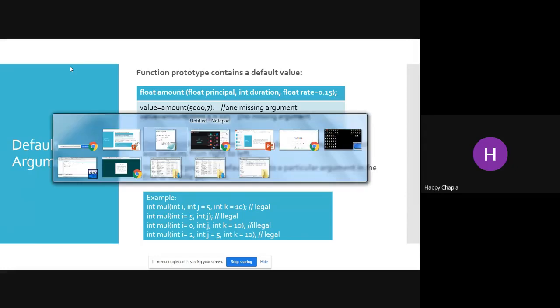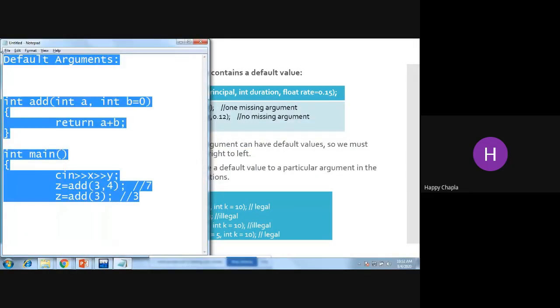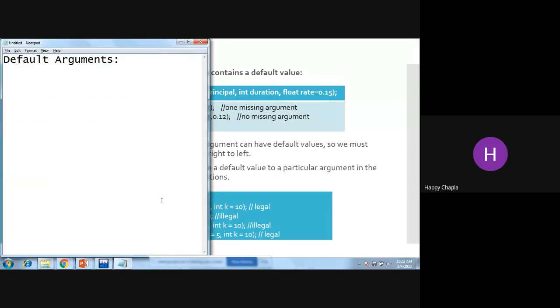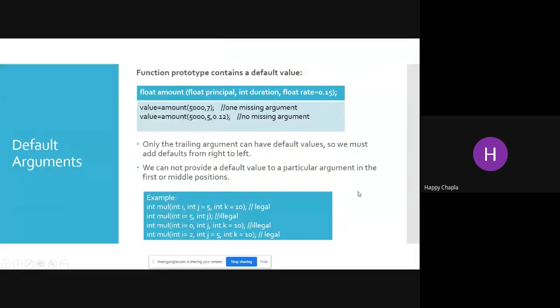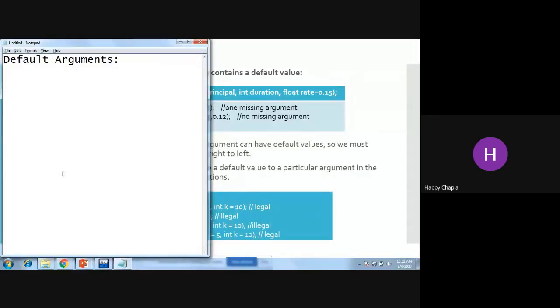Same like over here, I will take that small example and write this question over there. So how it will work, we can easily understand.